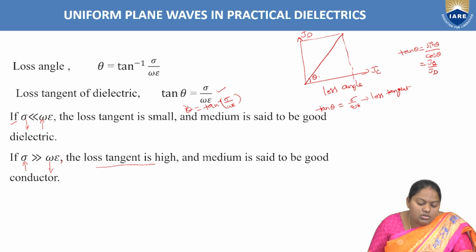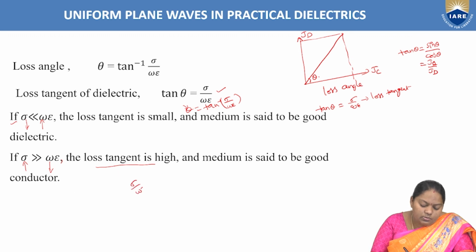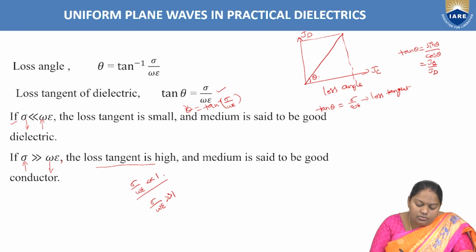So we need to remember these two points, which are very important in order to identify whether the given medium is a dielectric or conducting medium. Firstly, the two important points: sigma by omega epsilon is far lesser than 1 is the good dielectric medium case, and sigma by omega epsilon is far greater than 1 is the good conducting medium case, right?